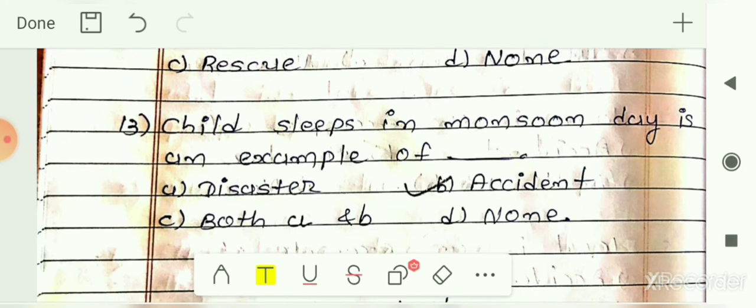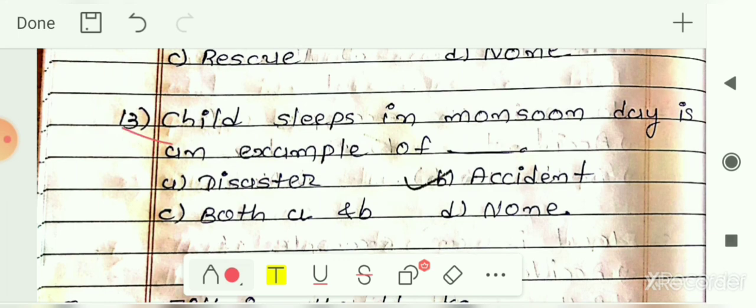Next, 13th number: child slips in monsoon day is an example of blank. The options are disaster, accident, both A and B, or none of these. So here your answer is option B, that is accident. Child slips in the monsoon season or on the wet floor is an example of an accident. So your answer is option B, that is accident.